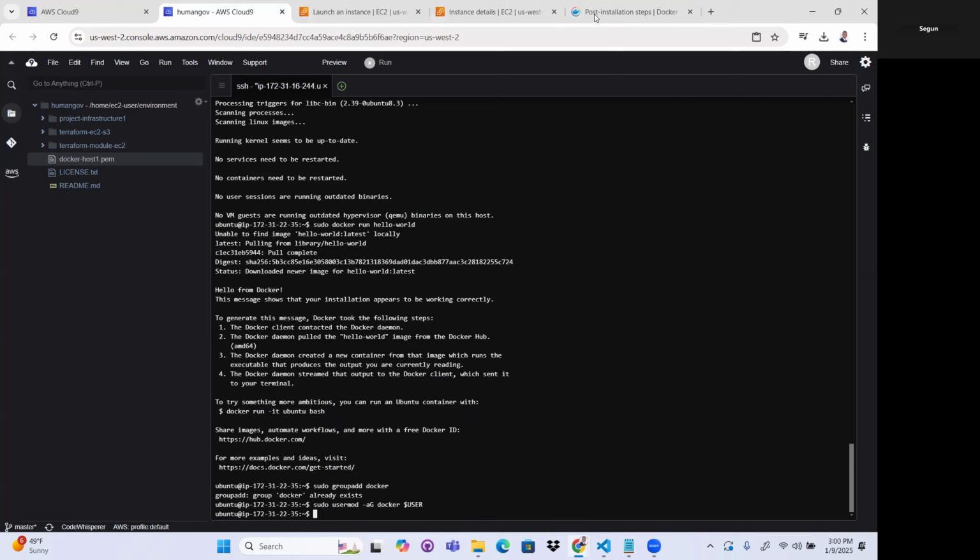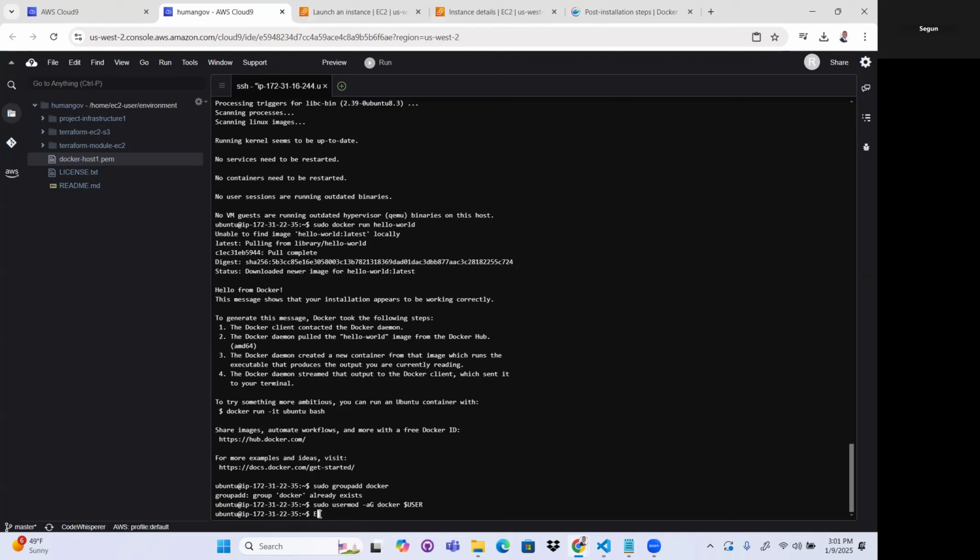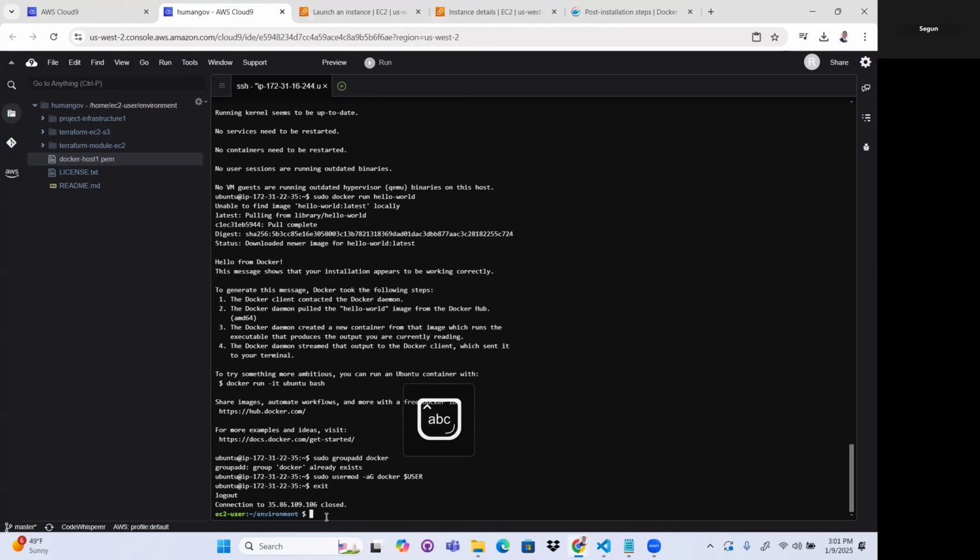Okay, then log out and log back in so that your group membership is reevaluated. So let's log out and do exit, exit. Okay, then I'll try to connect again remotely.